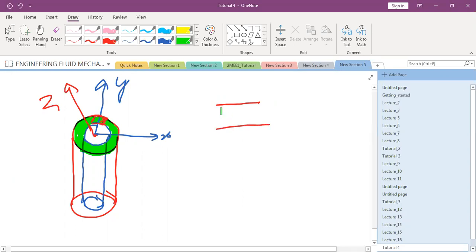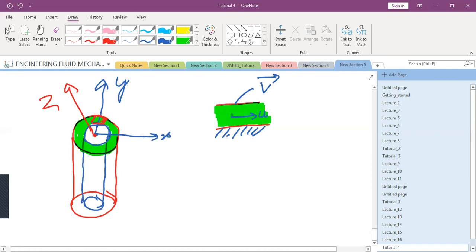So please don't confuse the y and z directions. This red element is moving at some velocity v, and this plate is stationary because this cylinder is stationary. Now, is it clear? So my question is, you have velocity in this direction.